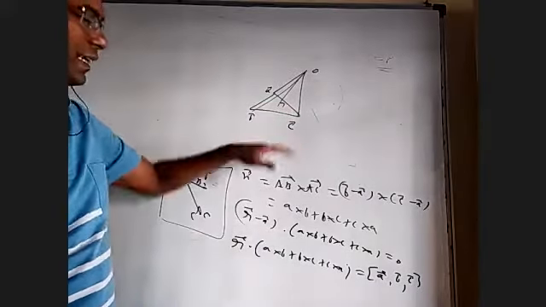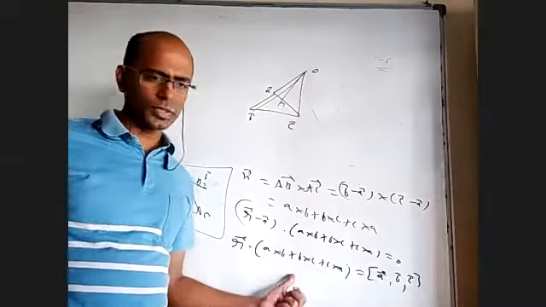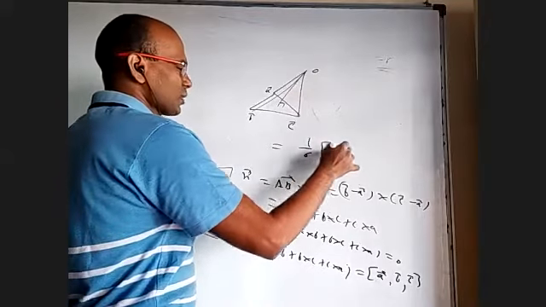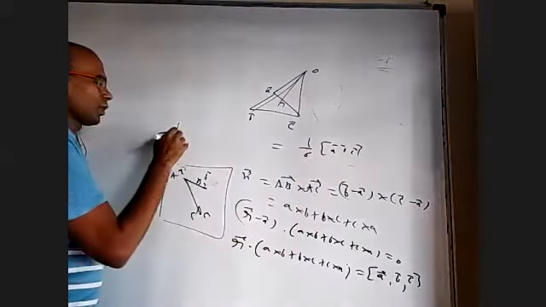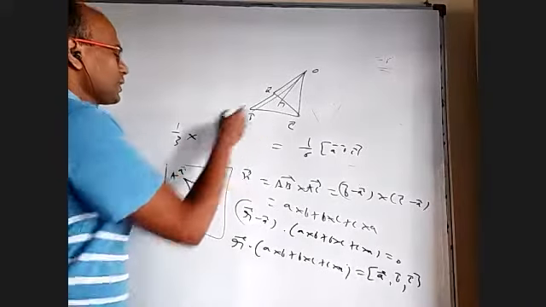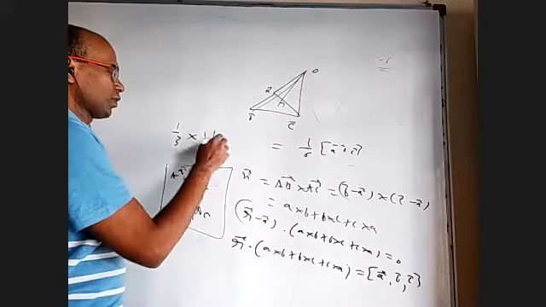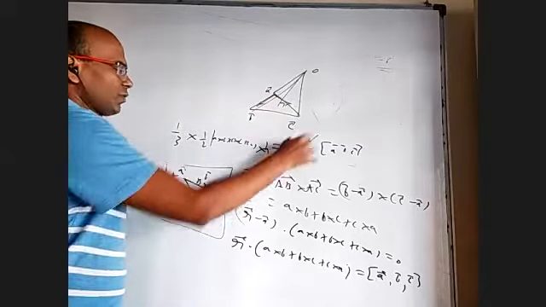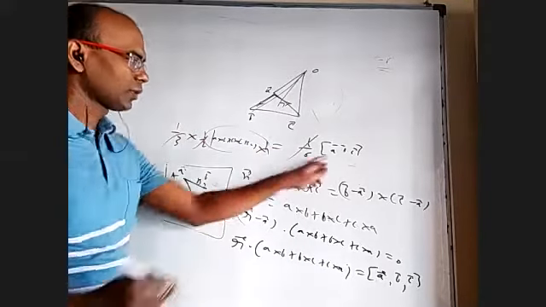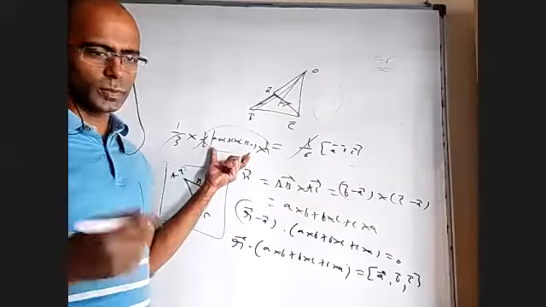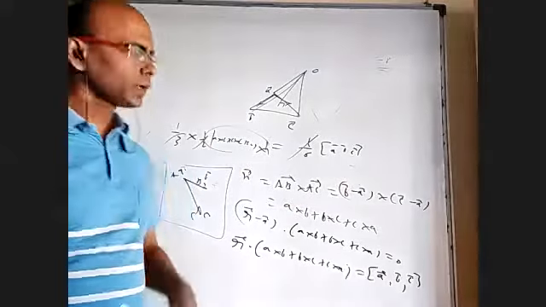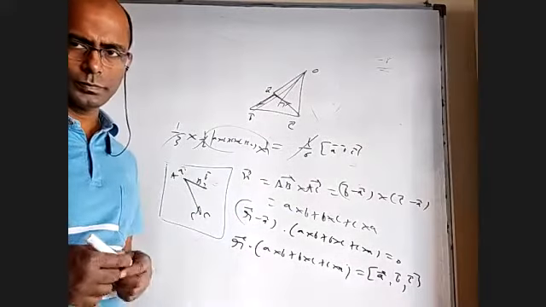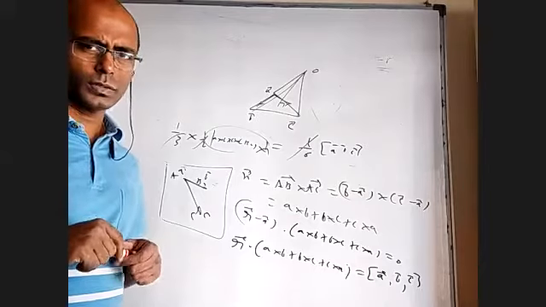Perpendicular from origin to a plane containing ABC. I should get box ABC by mod of this. But there, how we have done it is different. The volume of the tetrahedron is 1 by 6 box ABC, which is equal to 1 by 3 into base area into height. The base area is of exactly this one only, mod a cross b plus b cross c plus c cross a, which is actually ab cross ac, into height. 1 by 6, when you cancel, what height will come? Box ABC by mod of a cross b plus b cross c plus c cross a, which is exactly this. That we got by volume of tetrahedron, this we got by equation of plane. Are you able to see that both are same? Yes, sir. Okay.